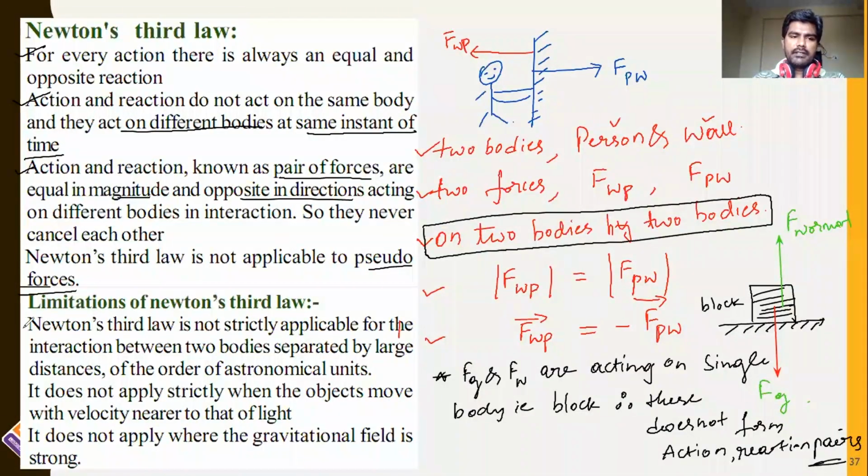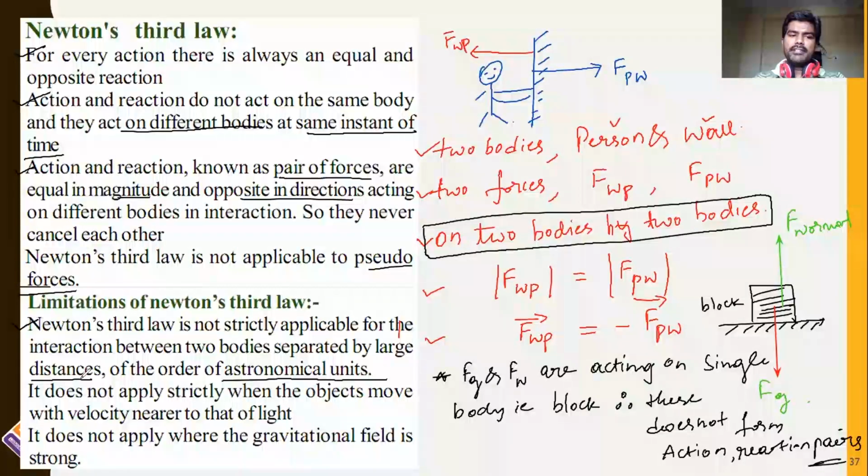First limitation is that Newton's third law is not strictly applicable for the interaction between two bodies separated by large distances, of the order of astronomical units. Earth is here, Earth and Sun, both are separated by a large distance. There is an interaction between Earth and Sun. Gravitational force acts between those two. Earth will be pulling Sun, Sun will be pulling Earth. So as the separation between those two is very large, you cannot apply Newton's third law in those cases.